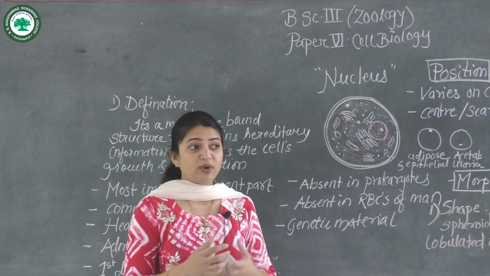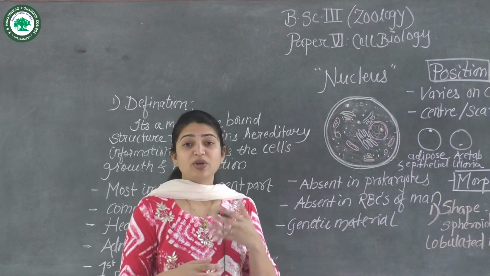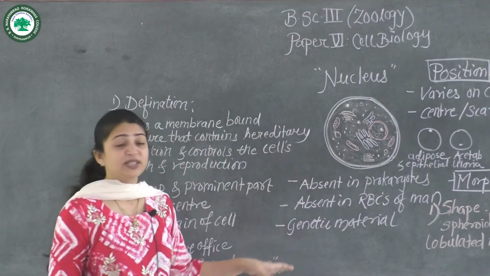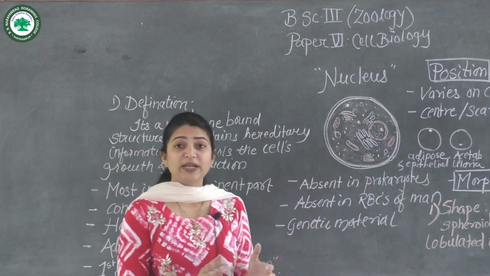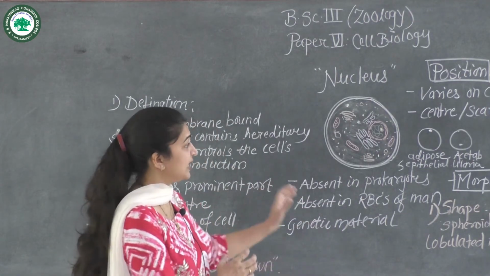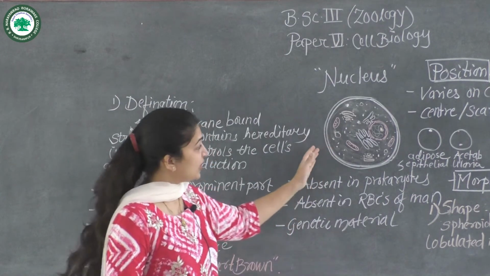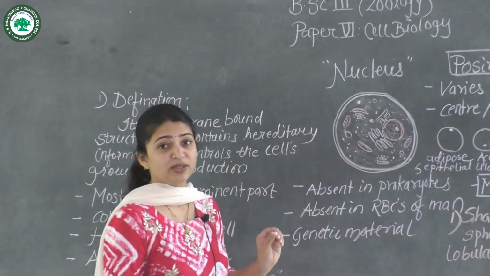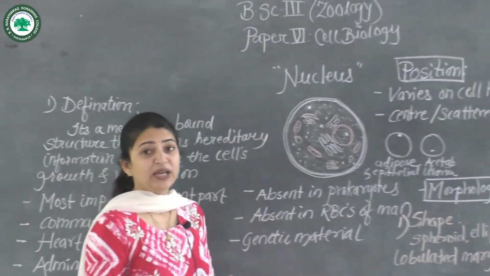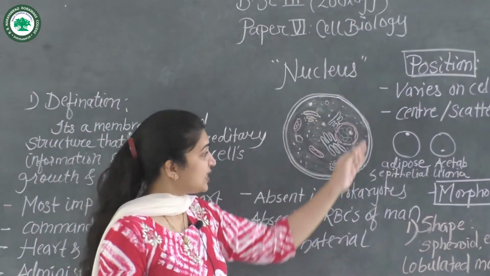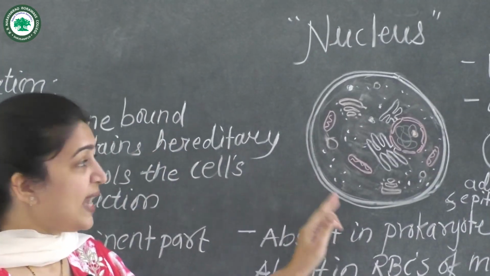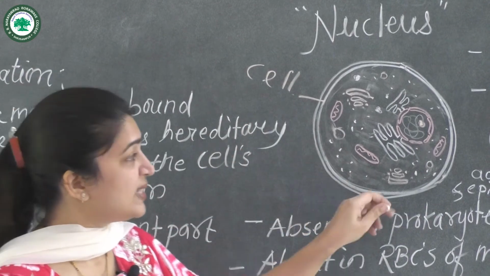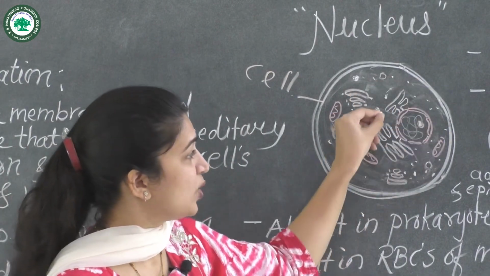So all different kinds of cell division, cell reproduction, cell growth, whatever information is required for that, is contained in the genetic material, and that genetic material is carried or placed in the nucleus. So here I would like to tell you where the position, where the location is in the cell. So this is the structure of the cell. In this cell, where is the nucleus? So the nucleus is present over here.